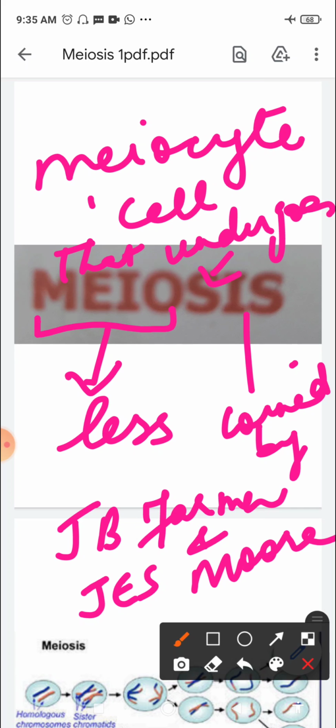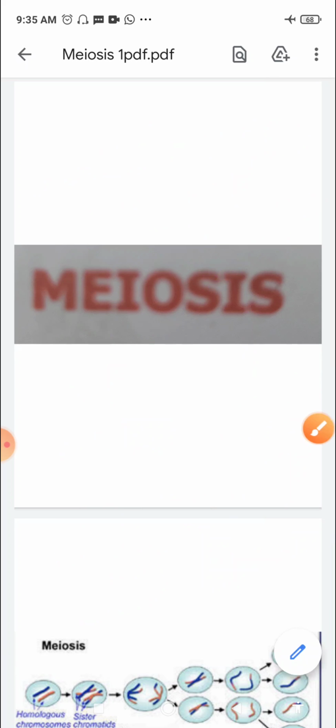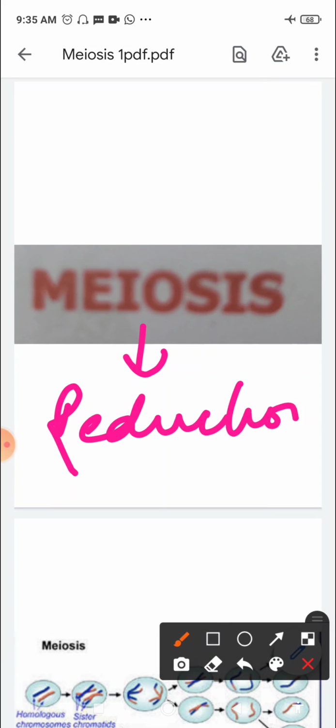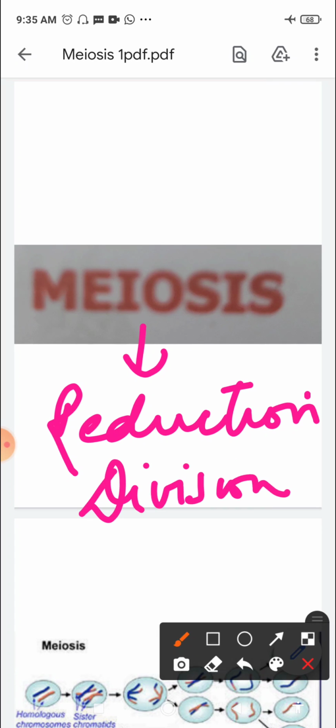Meiosis is also known as reduction division. One diploid cell, when it undergoes meiosis, leads to the formation of 4 daughter cells. It is called reduction division because it causes reduction in chromosome number.